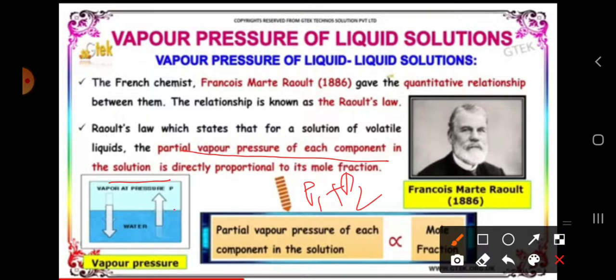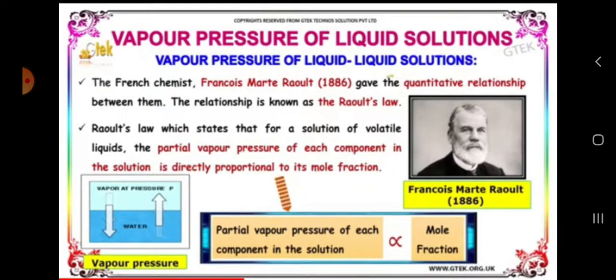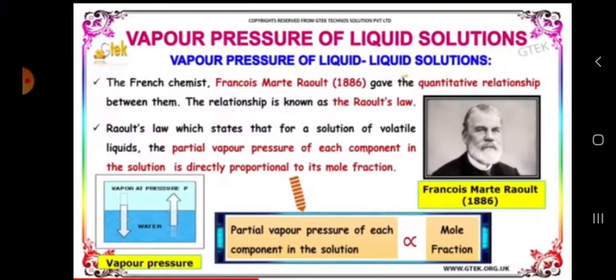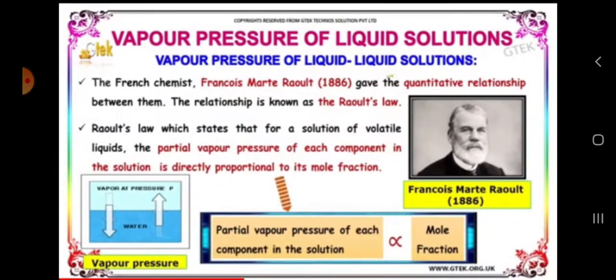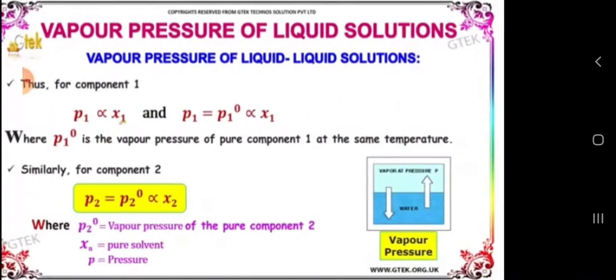That means in each component, you are taking A1, and A and B are the two components. So these two components are always directly proportional to what here? The mole fraction of the solution. And one more definition we have, which I have discussed with you now. When relating to lowering of vapor pressure, Raoult's law is the ratio between the lowering of vapor pressure and the pure solvent. We can define it like that also.